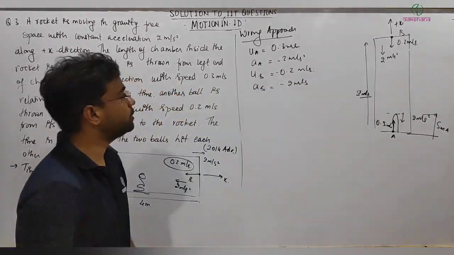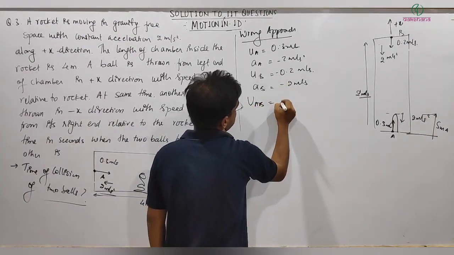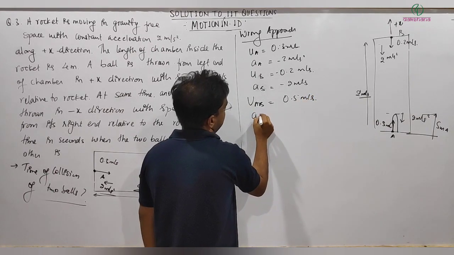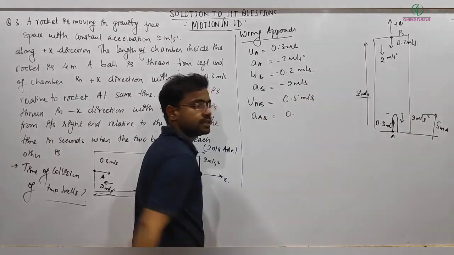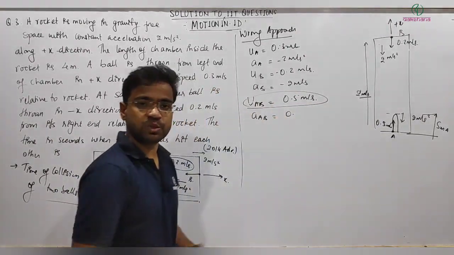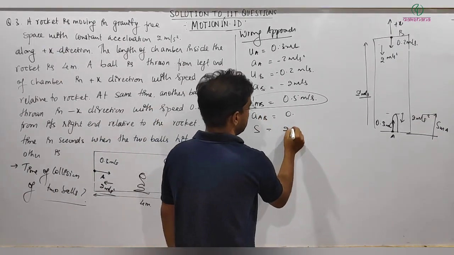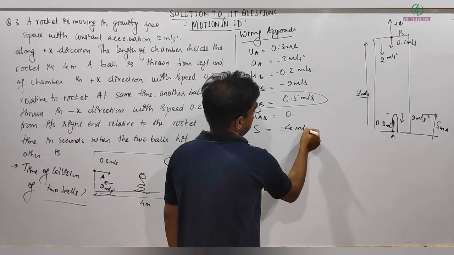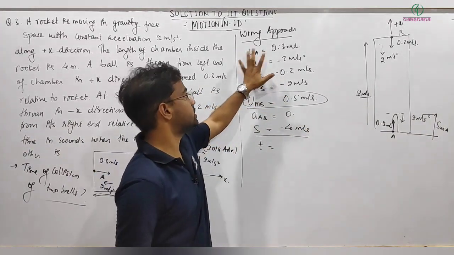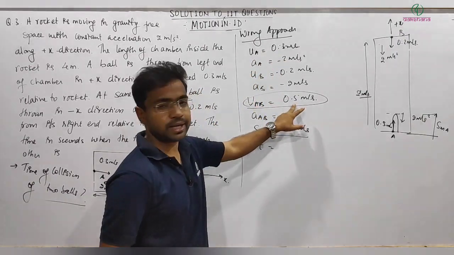So now if you look for the relative velocity UAB, that comes out to be 0.5 meter per second, and AAB is 0, meaning the relative acceleration is 0. So now relative velocity, it's like constant velocity motion, acceleration 0, and displacement, what is that? That is 4 meter. So if you just look at it, relative velocity, we are getting this.